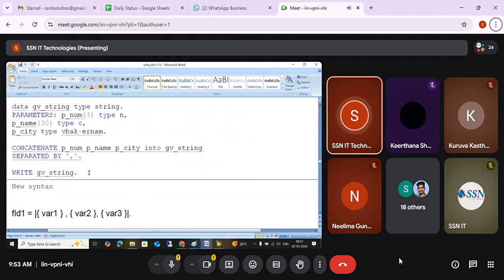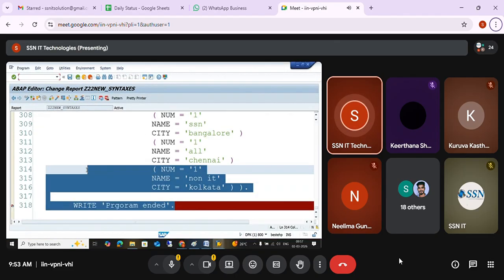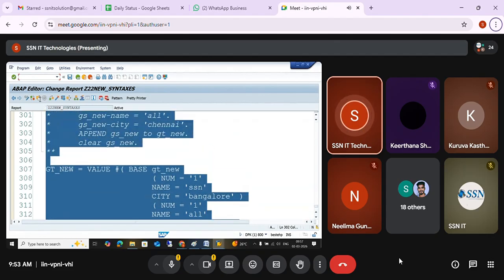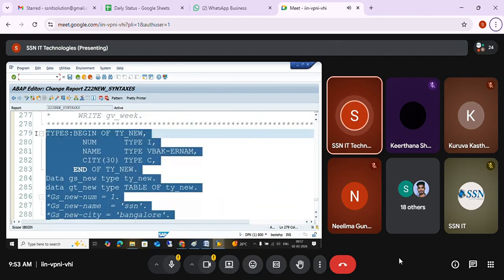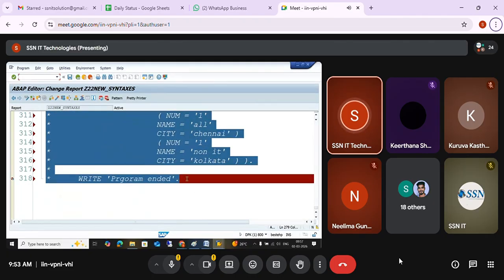Okay, I have this program. I'll just show you with the whole syntax. I'm just commenting out the previous code. I'm just taking as no doubts and going further. If you have any questions, stop me online.